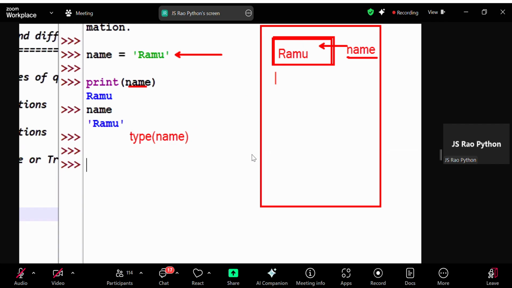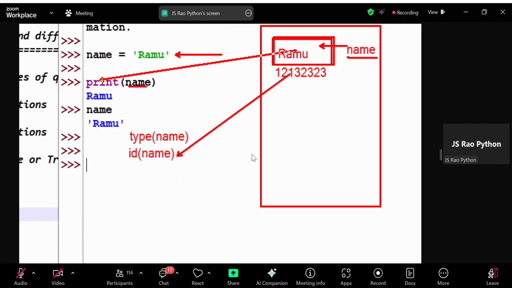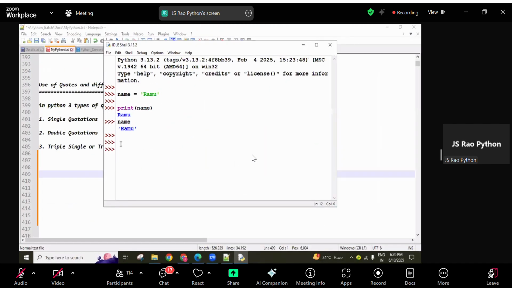And next, every memory has one unique address, guys. Every memory has one unique address number for identification. If you want to access that address, then we can use the id function. ID of name, then you're going to get the address value here. Using the print function you get the value, and using the type function you get the type of value in this memory. So the print function, type function, and id function we use regularly, guys, depending on the situation.